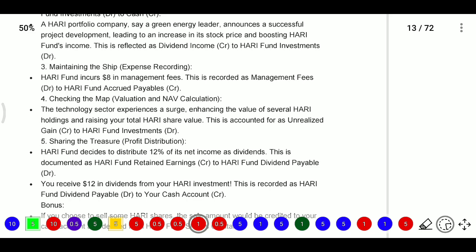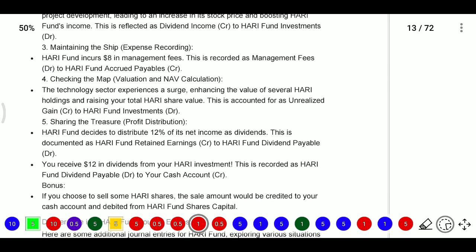After that, checking the market valuation and NAV calculation. So they will do the NAV calculation. Here the value of several Hari holdings is enhanced, raising your total Hari shares value. So when it increases, we need to increase our fund investment: Hari fund investment account debit to unrealized gain.